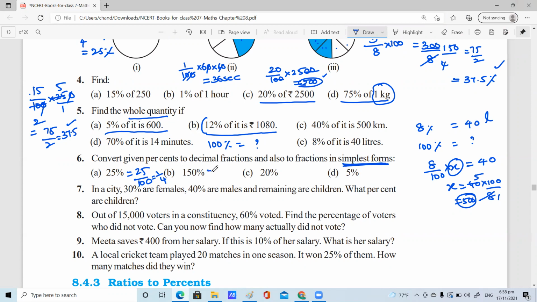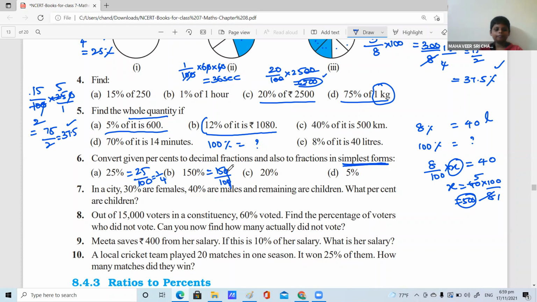Right. Next, 150%. 150% in fractions is 150 divided by 100, ma'am. Ma'am, we should first remove the zeros. Okay, and it is 15 by 10. Please simplify, 5 3s are 15, 5 2s are 10. Yes, ma'am. Again, if we simplify it, it will come as 3 by 2.